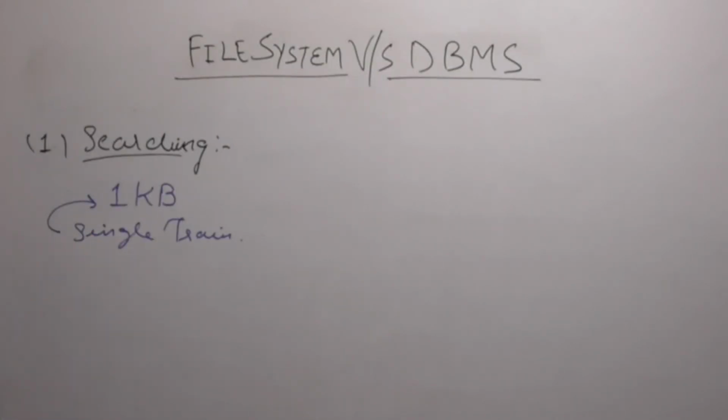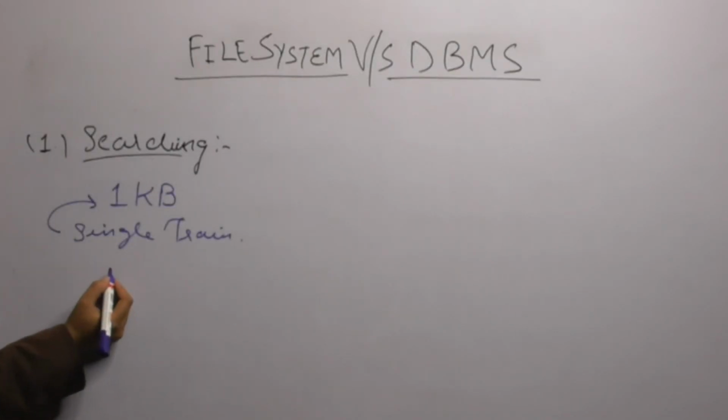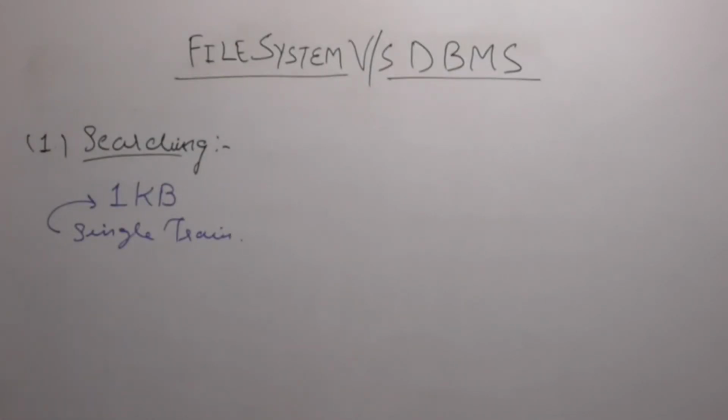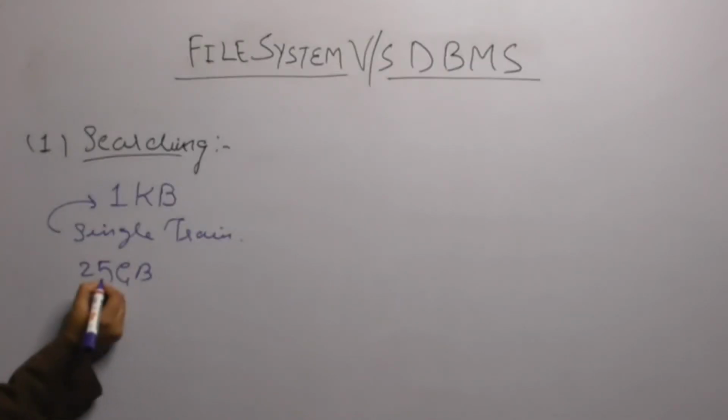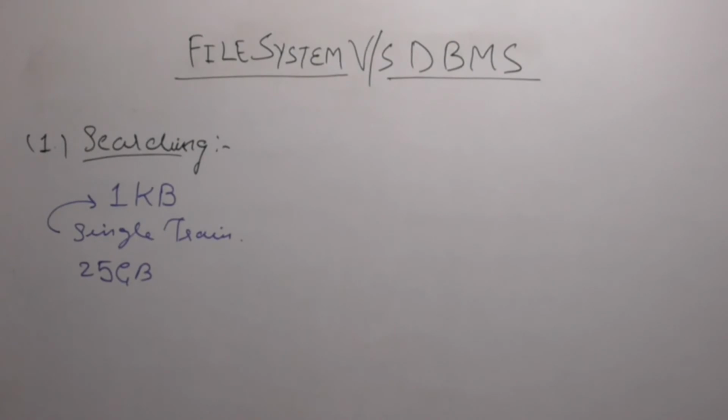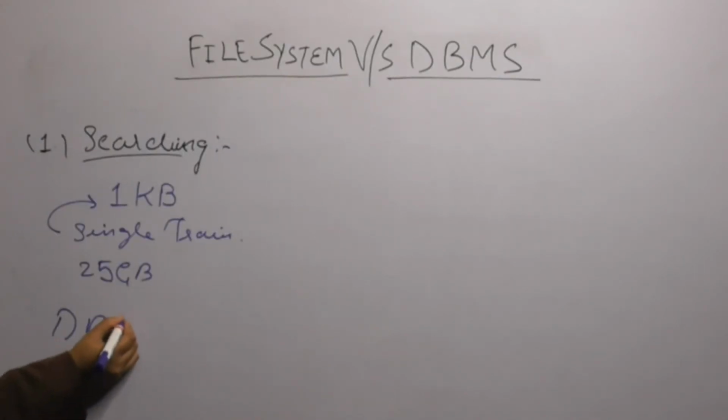But when I'm searching using the file system, 25 GB of data is coming, right? Basically I want to find 1 KB of data using the file system, but 25 GB of data is coming. That means unnecessary memory is being used, which is very complex. So to overcome this problem, we are using DBMS.